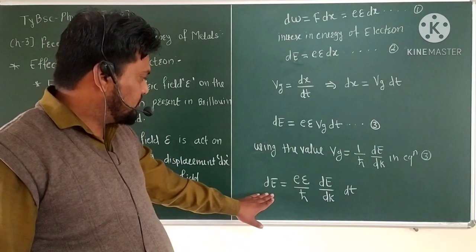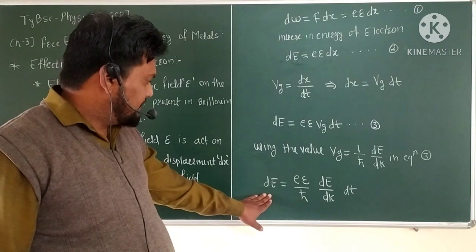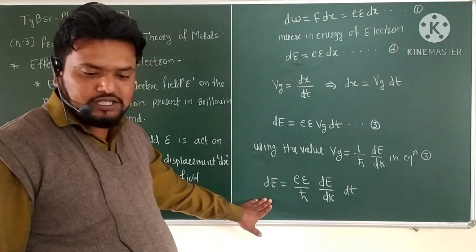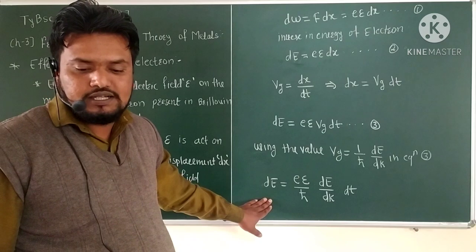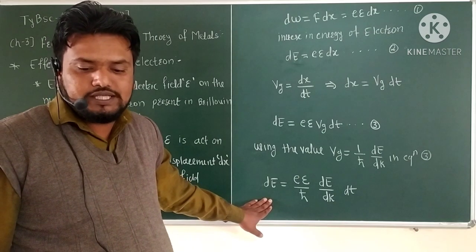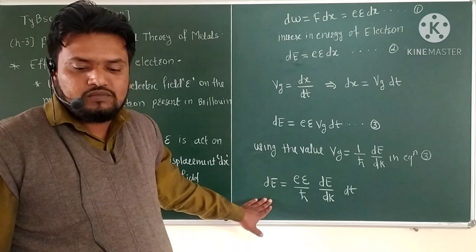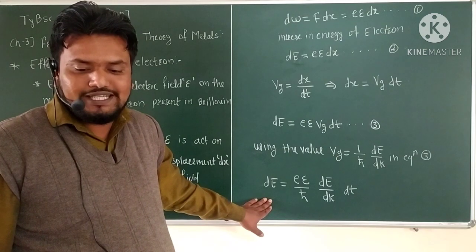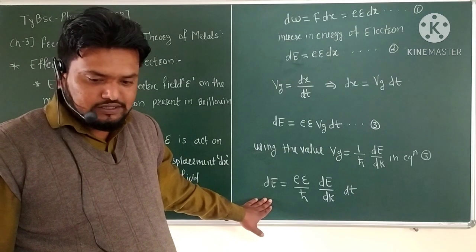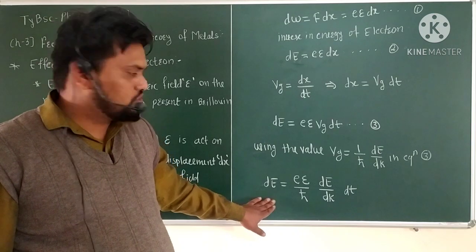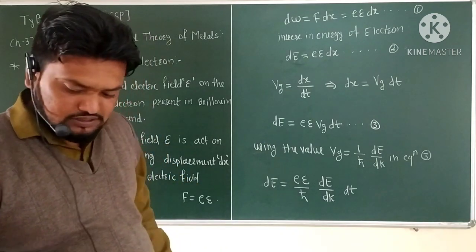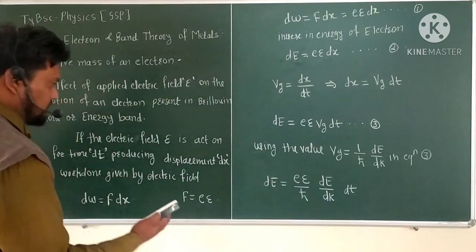Now rewrite this equation. We want to divide and multiply by dk here, so that dE by dk into dk is equal to e epsilon upon h cross dE by dk into dt, because we want to make some arrangement here.